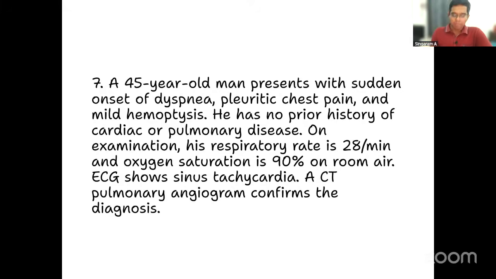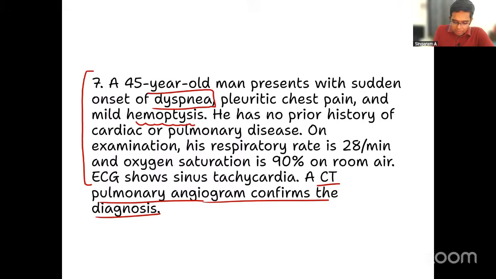Now, if you see the question from the start till this area, it looks very unclear, right? Chest pain, something like cardiac. Dyspnea again can be cardiac or respiratory also. Hemoptysis is a clue for a potential respiratory problem, but he has no prior history of cardiac or lung problems, right? And ECG shows sinus tachycardia. Again, it is not going to give you any clue to the diagnosis. But the important clinching point for the diagnosis is that the CT pulmonary angiogram confirms the diagnosis. So, if the patient is having dyspnea and CT pulmonary angiogram confirms the diagnosis, what is your clinical diagnosis?